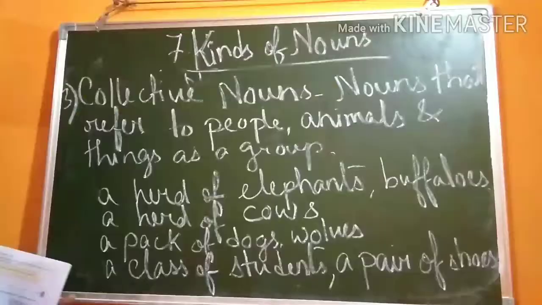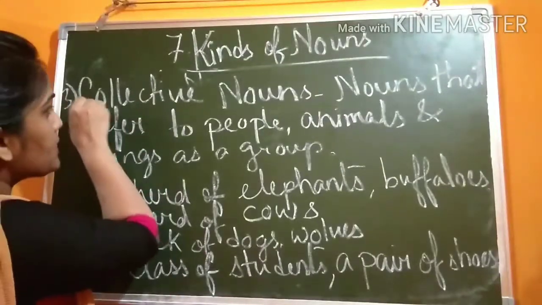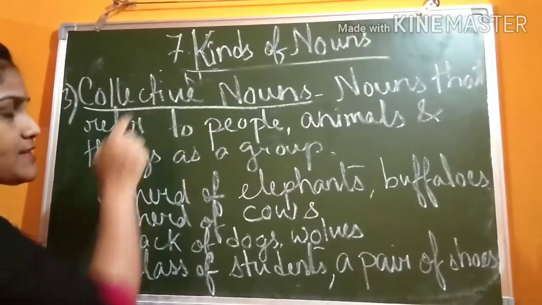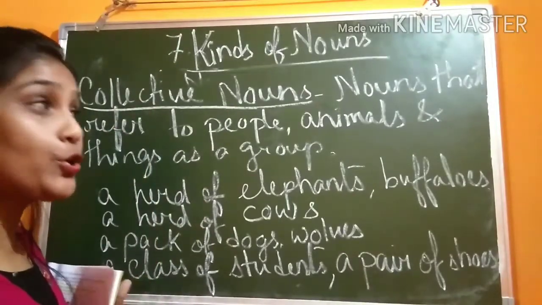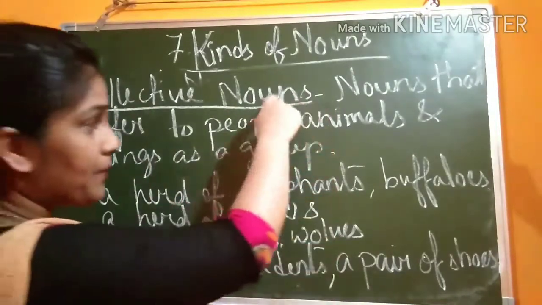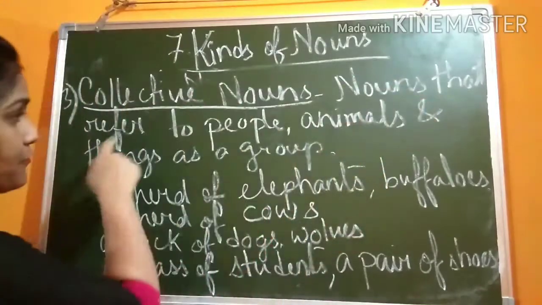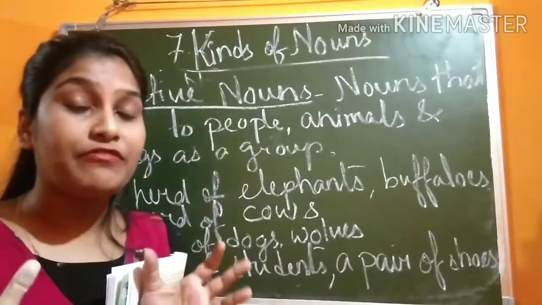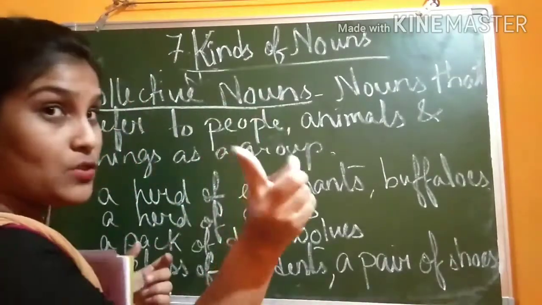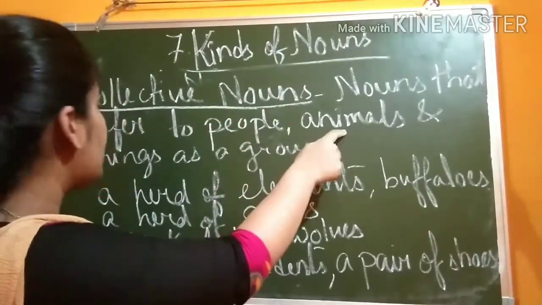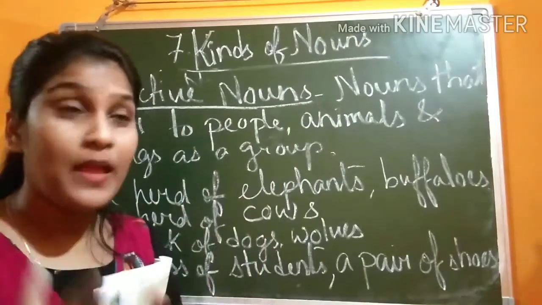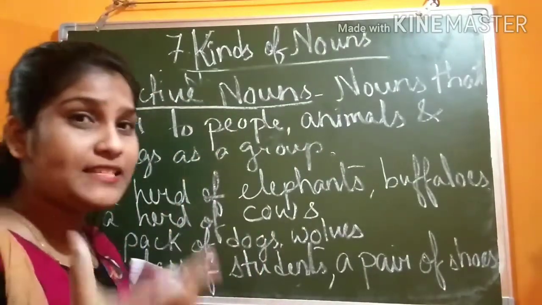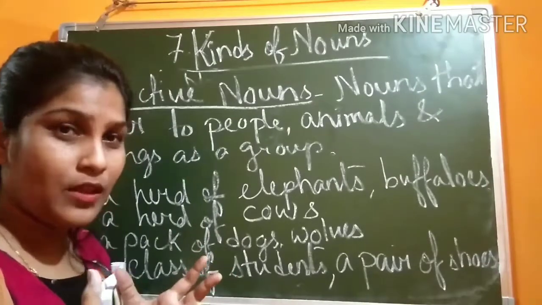Now you will learn about collective nouns. By the word collective you can understand that it is something in a group. So what do you mean by collective noun? Nouns that refer to people, animals and things as a group. Not places, remember: people, animals or things in a group, then we say collective noun. Collective means you collect something, that means what? You collect in a group.